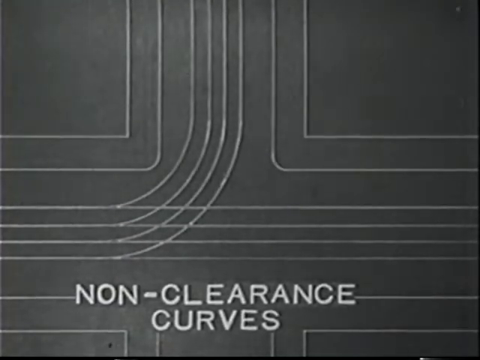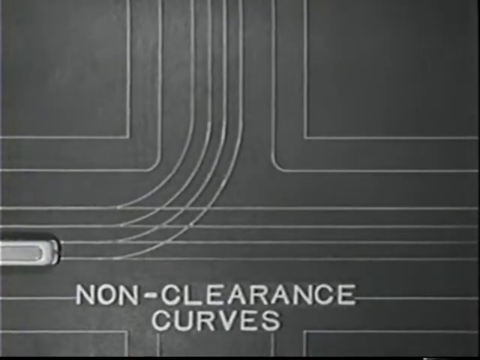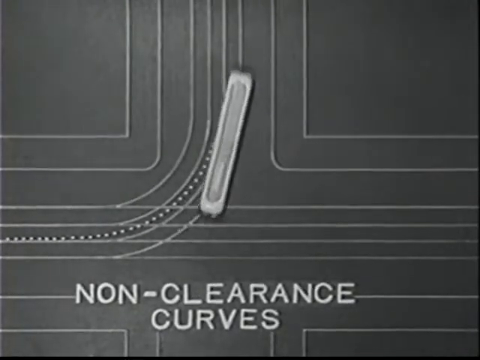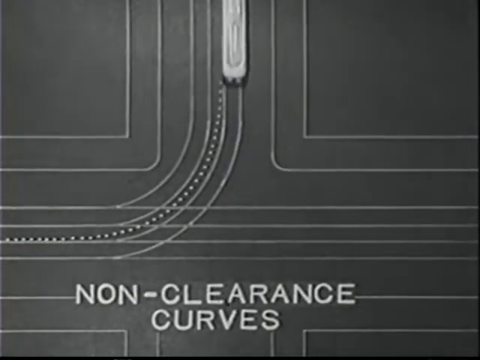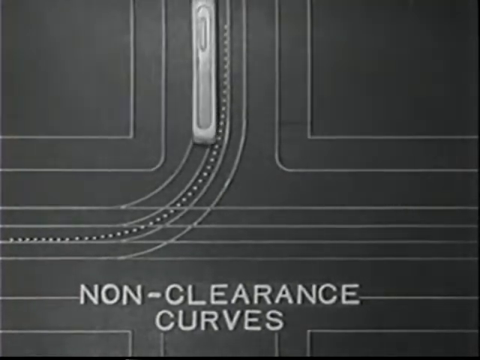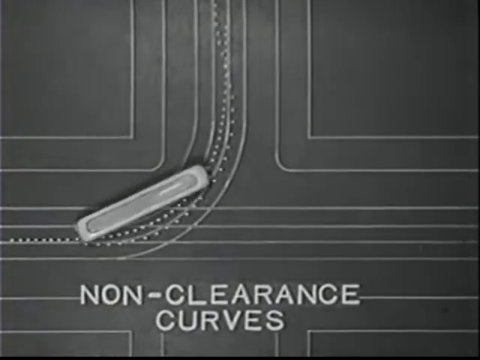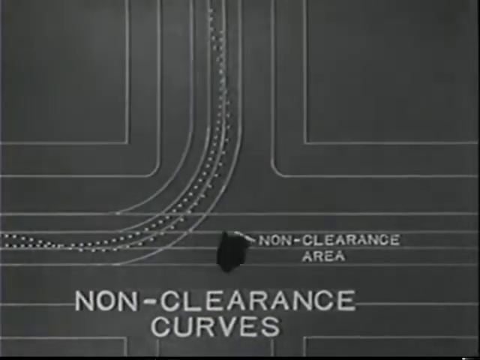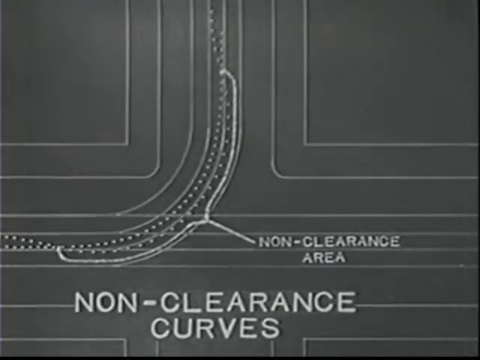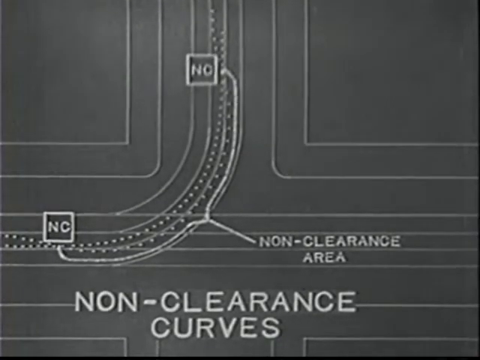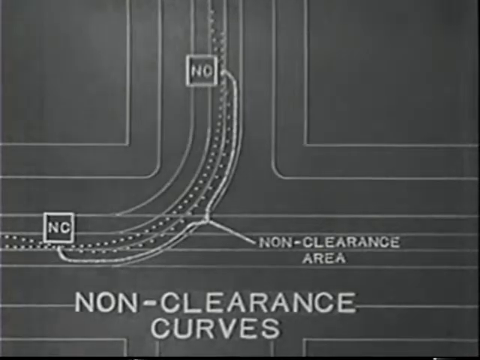Now, let's take up the subject of non-clearance curves. Watch the dots, which represent the overhang of the center of the car as it moves around the outside curve. Watch the dots at the front and rear of the car moving around the inside curve. The non-clearance area is the area shown by the overlapping of the rows of dots. At all non-clearance curves, signs bearing the letters NC are suspended from the overhead at the beginning and end of the non-clearance area.